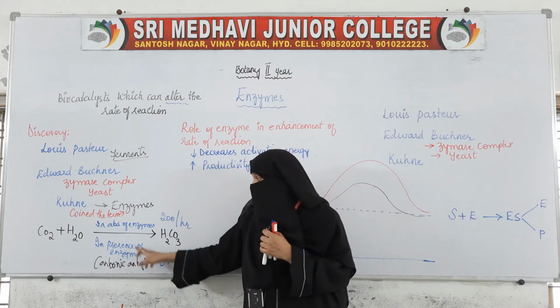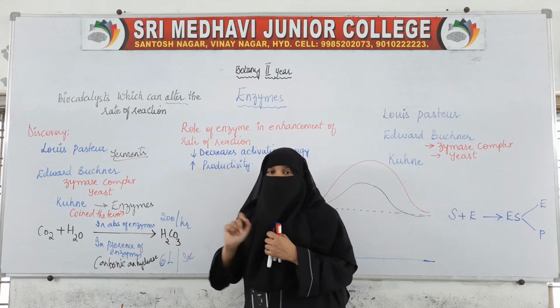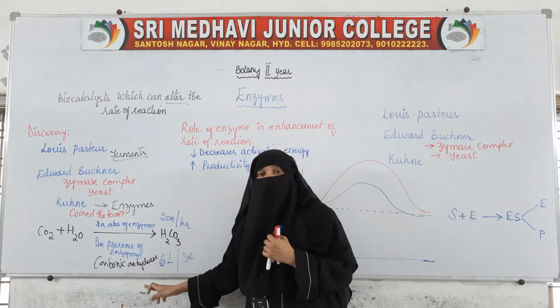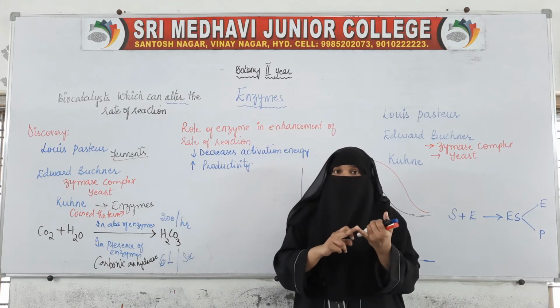In the absence of enzyme it was only 200 molecules per hour. In the presence of enzyme, it can increase the rate of reaction.